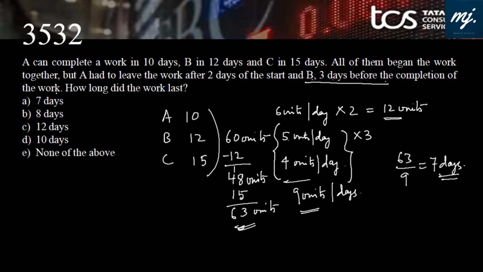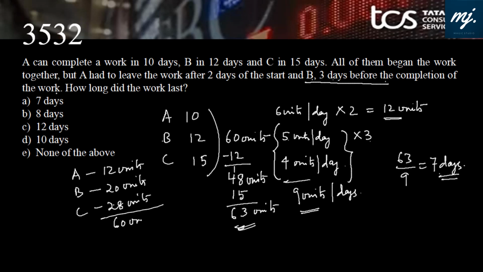Now if you want to cross-check, see the amazing check. A works for 2 days. A makes 12 units. B works for 3 days less. 7 minus 3 is 4. 4 into 5 is 20. B produces 20 units. C completely works for 7 days. 7 into 4, 28 units. 12, 20, 40, 50, 60. That was the work to be done. The CM rule again hits the bell. 7 days would be the total time to complete the work.